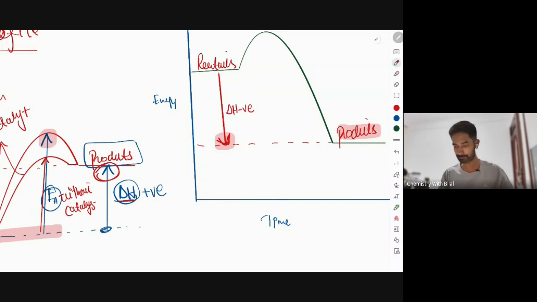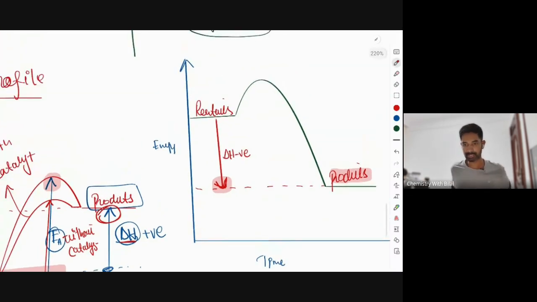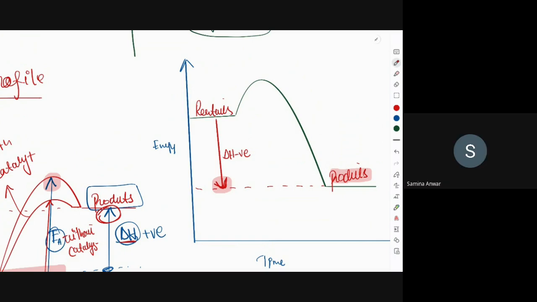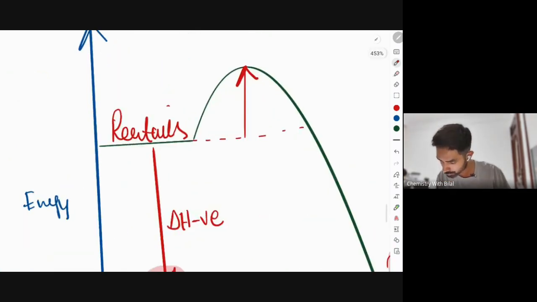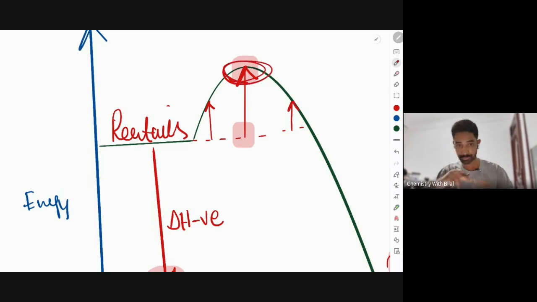Now, where to label the EA? I want everyone to label the EA in this reaction. The EA. Please, everyone. Done? Yes, sir. The activation energy always, please write, activation energy always starts from the reactants, right? So this time the reactants have this much energy. So from the reactant to the peak, and for activation energy, the direction of arrow must be from the reactant to the peak, and it should touch the peak. If you draw activation energy like this, it would be incorrect. It must touch the peak of the curve.